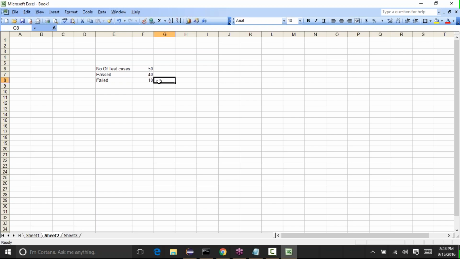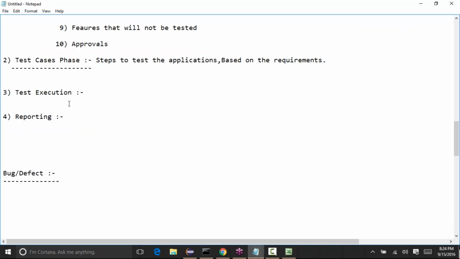If it failed, it's an issue in the application, so we need to raise a defect or a bug. Every bug will have a number, so we need to give that bug number here. So once the test execution has been completed, we prepare a report of our testing, and that phase is called the reporting phase.